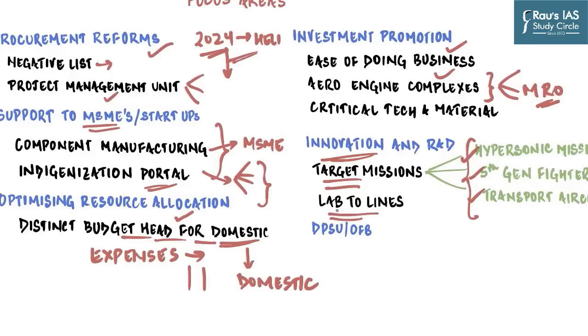And in the draft policy, the government specifically mentions a lab to lines, or concept to implementation scheme. So the government is going to lay a lot of emphasis on how and why we can convert the ideas or the designs into functioning models which are effective on ground, which is the basic problem for our country. So these are the highlighting points of the draft defense policy, which can be asked in the mains or also in the prelims examination.